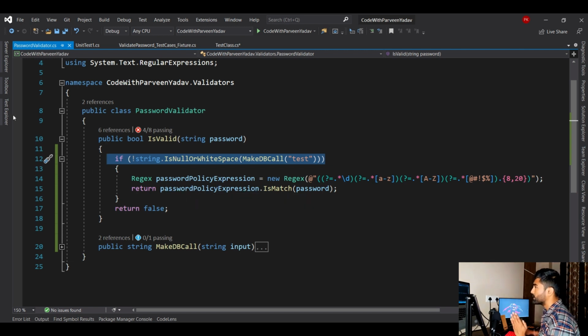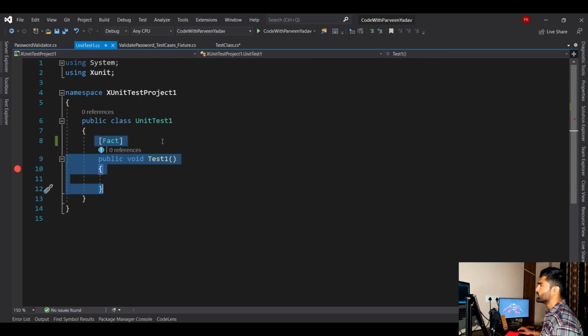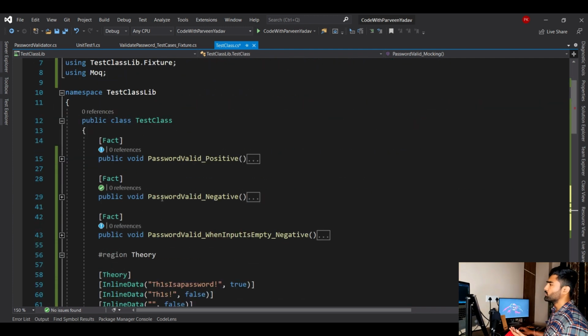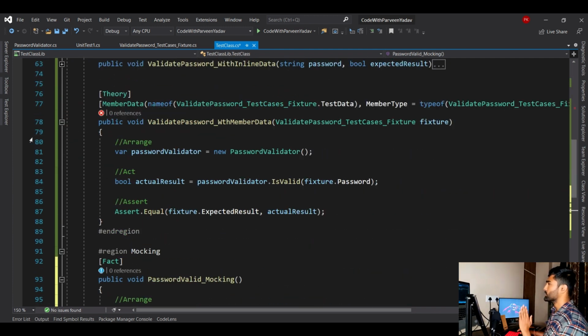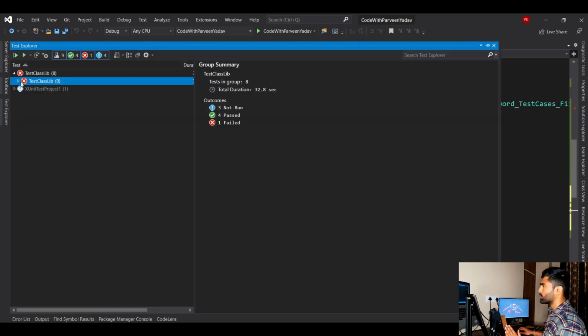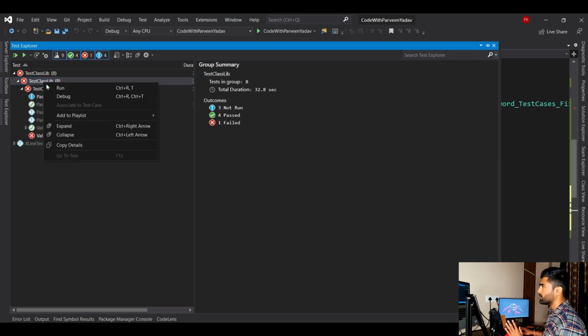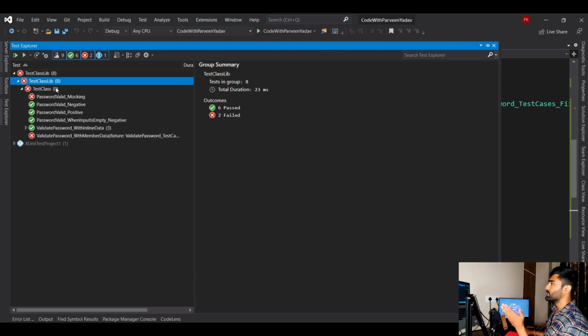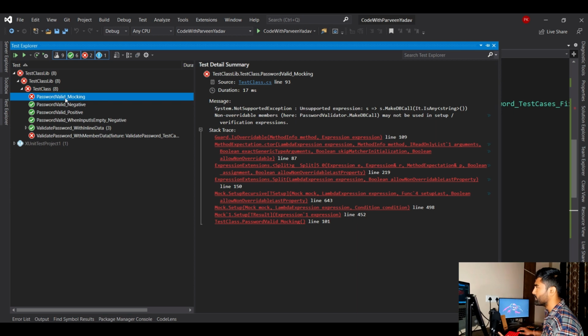There is something called Test Explorer. One way, for sure, if there is only one test class, you can go there and manually run each of the unit tests. But go to Test Explorer, find your library, right click and say run. Once you run, it will give you the complete result, what passes, what fails. Now here you see these test cases pass, but these test cases fail. That means you have impacted something.